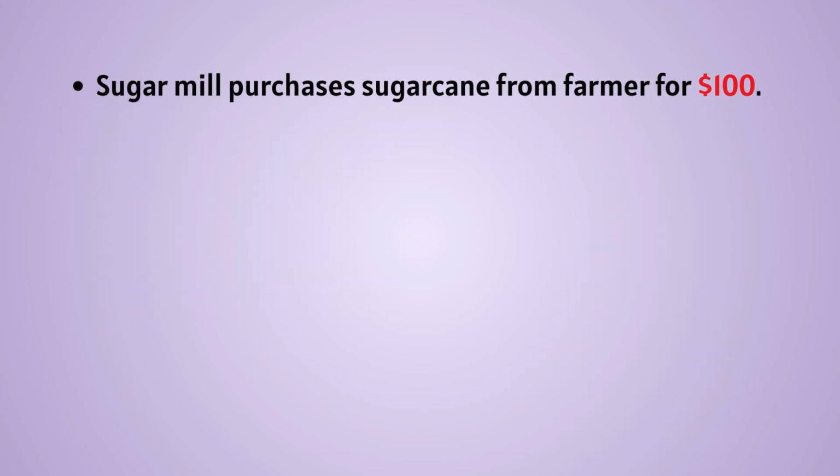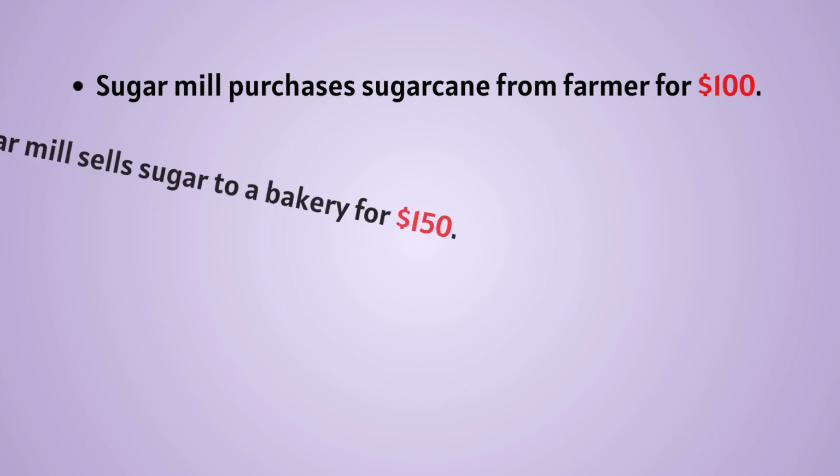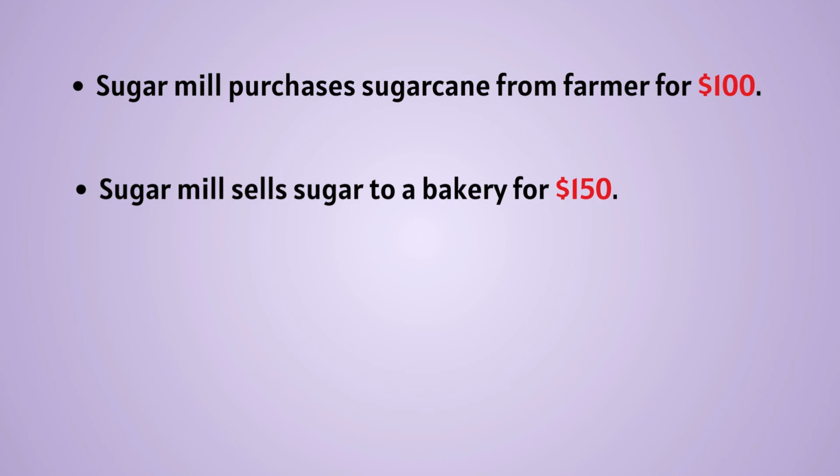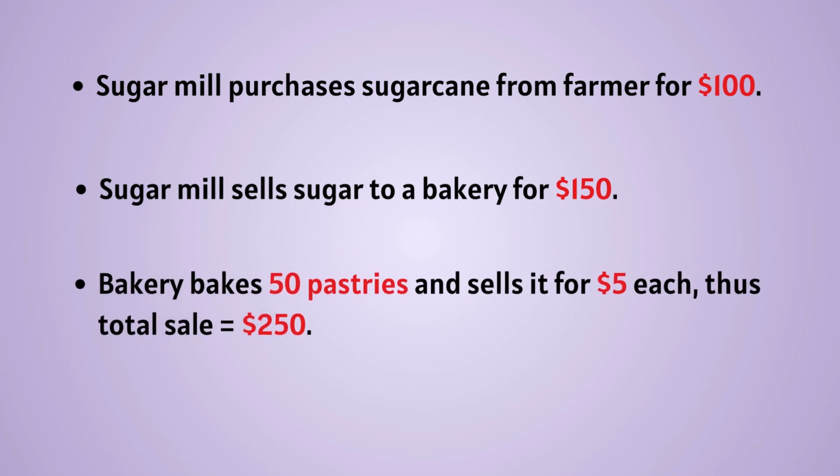Let's have a sugar mill purchase sugarcane from a farmer for $100. We then allow the sugar mill to sell the sugar to a bakery for $150. The bakery then makes 50 pastries and sells each at $5, so that it earns a total of $250.